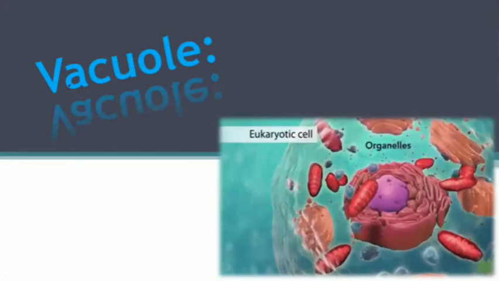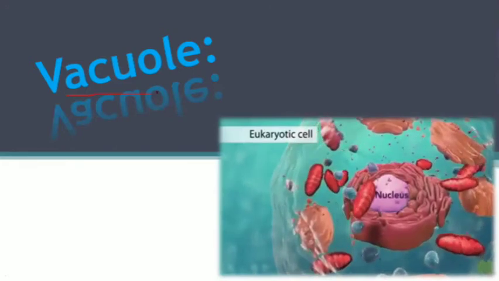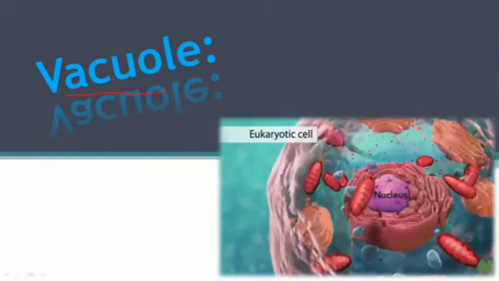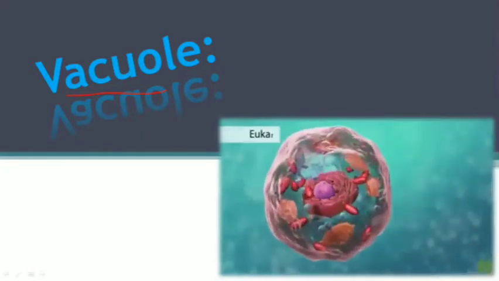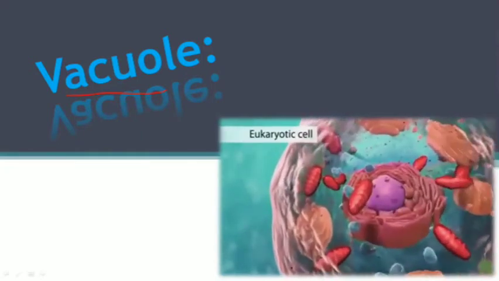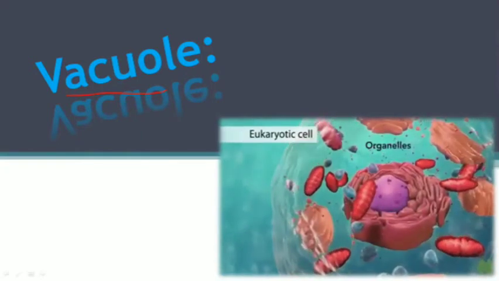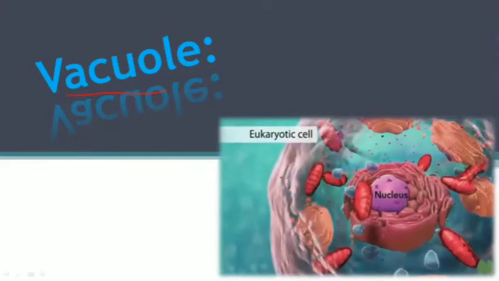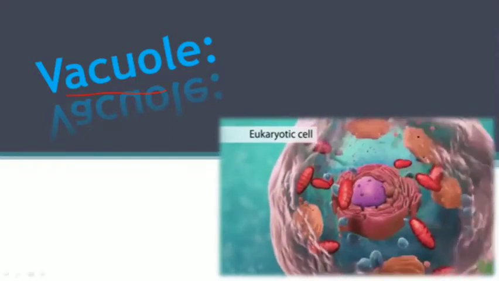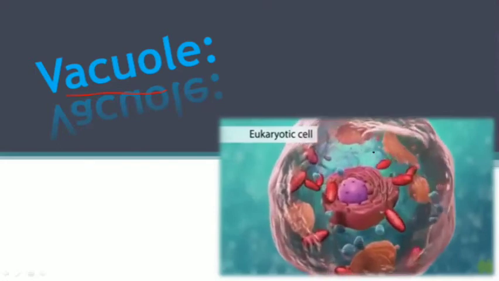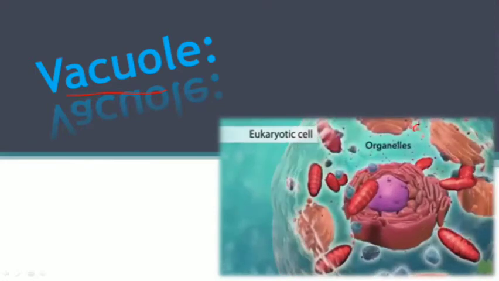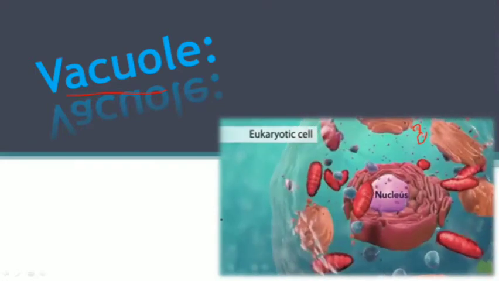Okay, the next very important structure is the vacuole. You can see here the eukaryotic animal cell. This is the lysosome, the blue one, and these smaller vesicles coming from the Golgi apparatus are said to be vacuoles.